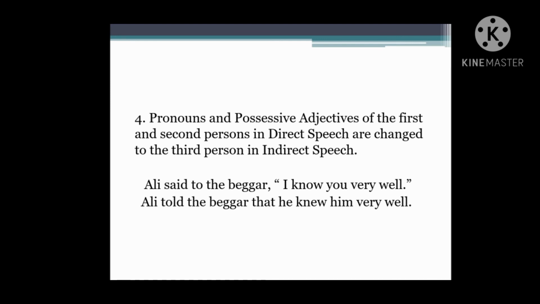Example, Ali said to the beggar, I know you very well. We can change like this. Ali told the beggar that I will become he, know will become knew, and you will become him. Ali told the beggar that he knew him very well.